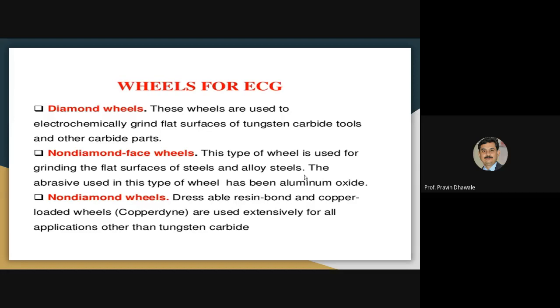There are certain materials used for the electrochemical grinding wheel. Which are those? Diamond wheel, non-diamond face wheel, and non-diamond wheel. The diamond wheels are mainly used to grind the flat surfaces of tungsten carbide tool and the carbide part by using the electrochemical grinding process. The second is the non-diamond face wheel.